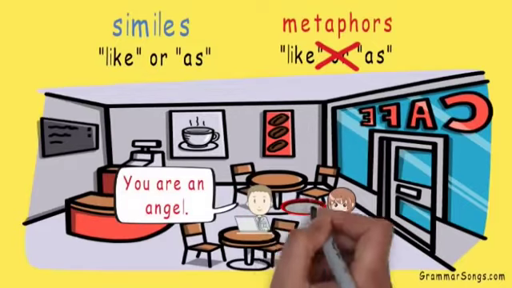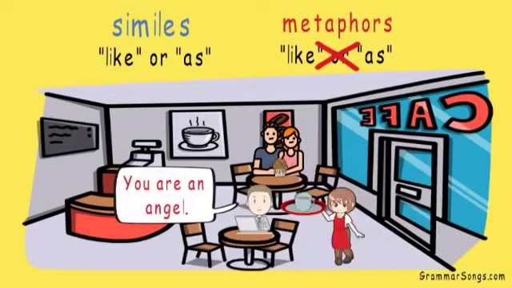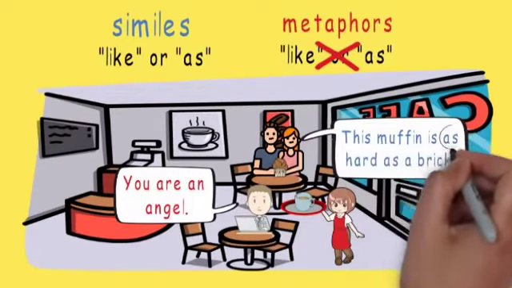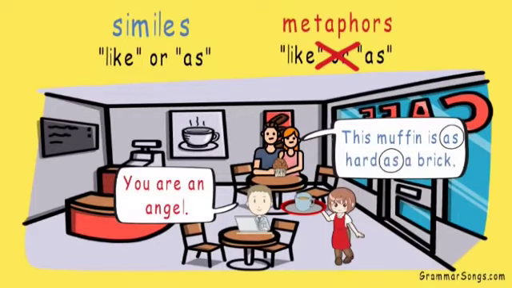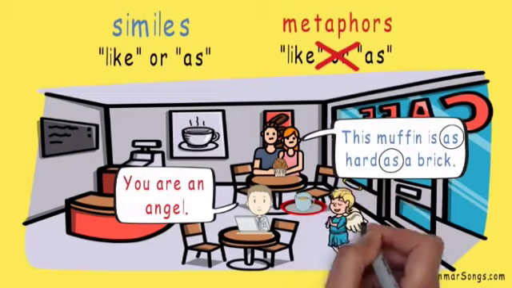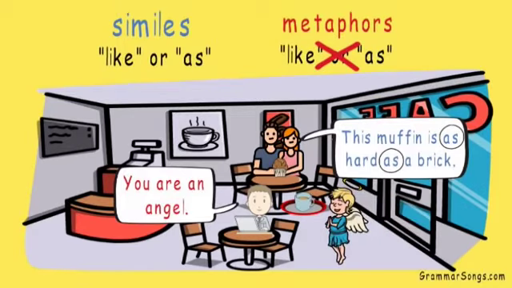You are an angel. This muffin is as hard as a brick. Of course, the waitress isn't really an angel. The man is using a metaphor to compare her to an angel because of her quality, her kindness. And the muffin isn't really a brick. The lady is using a simile to compare the muffin to a brick based on its similar quality, its hardness. Yikes!